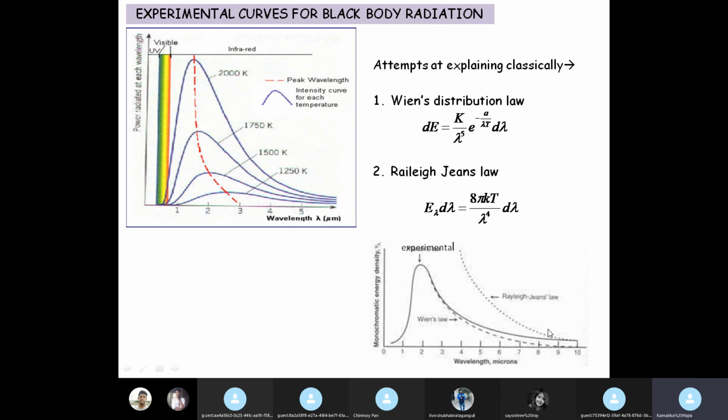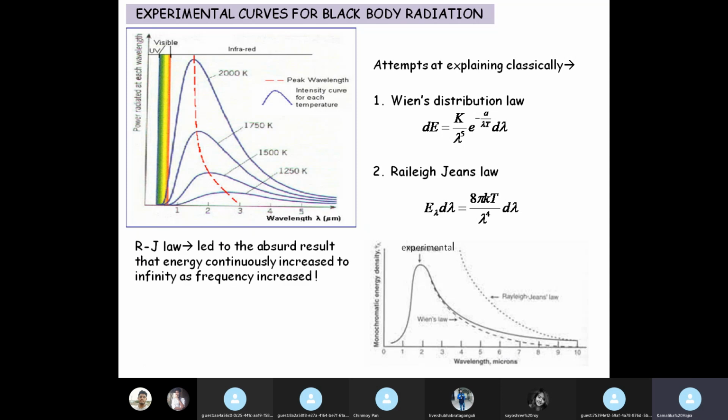Rayleigh-Jean's law only predicts an increase in energy density with decrease in wavelength. Wien's law also does not follow the experimental curve for the entire range of wavelengths. So obviously we can see that there is a discrepancy between the theoretical predictions and the experimental observation. In fact, from Rayleigh-Jean's law, we get the absurd result that energy continuously increases to infinity as frequency is increased.